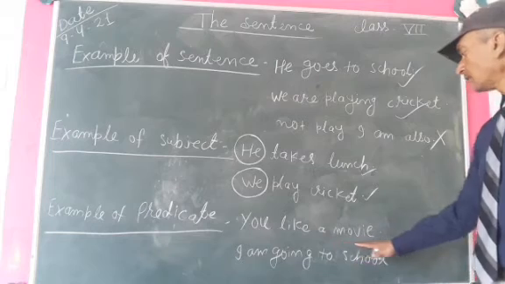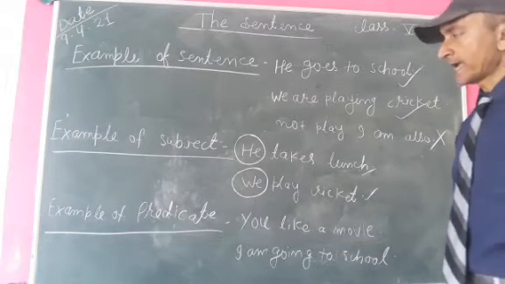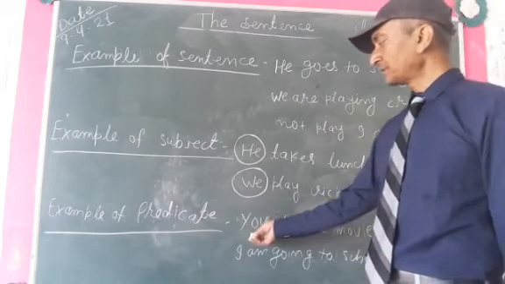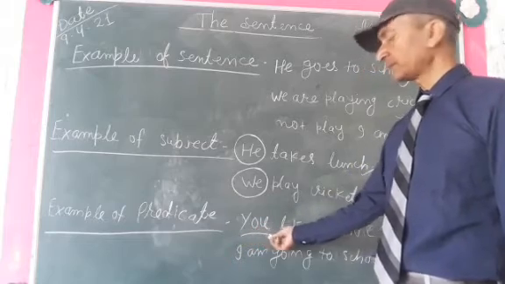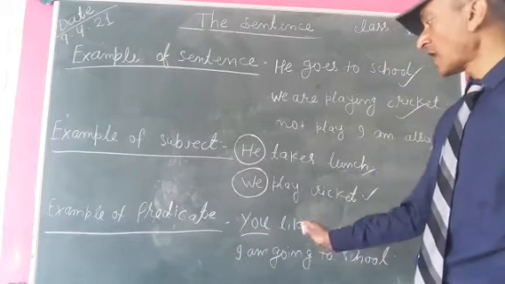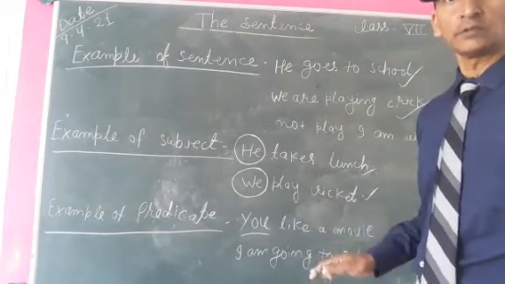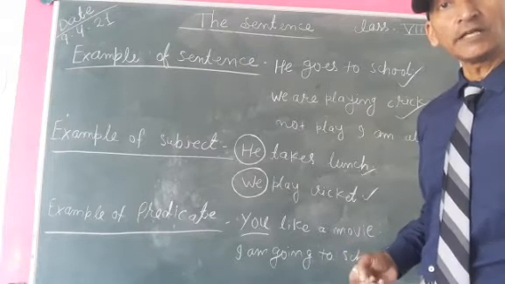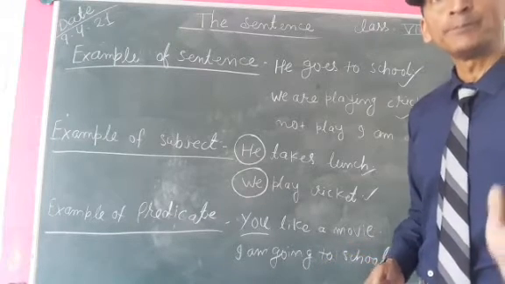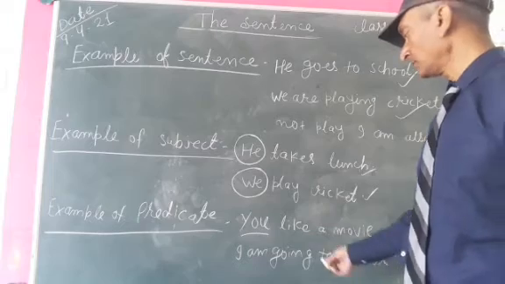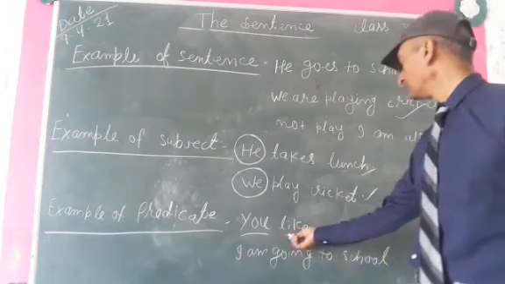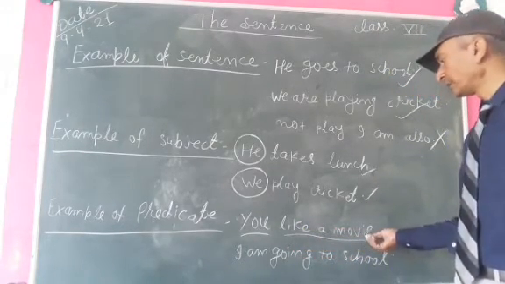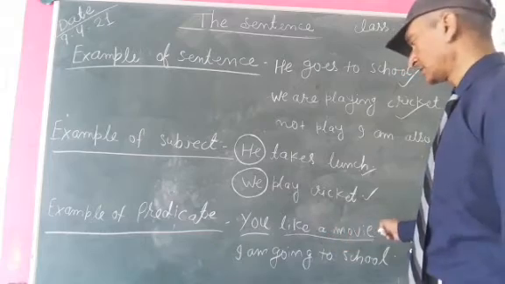You like a movie. As we know, you is the subject in this sentence, and after the subject, whatever there is in the sentence will be the predicate. So from like a movie, it will be the predicate.